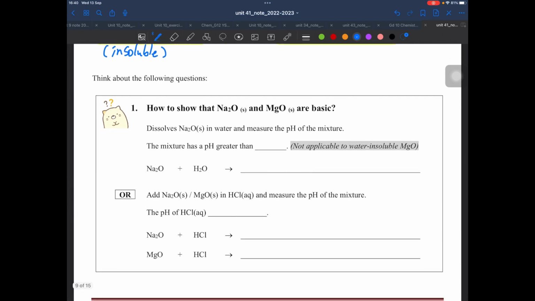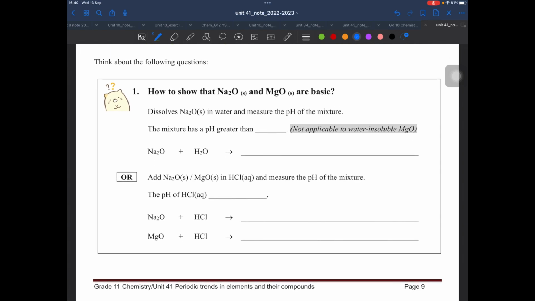Now, the next one is a very important statement, so please be alert. It appears in past papers and many students get it wrong.